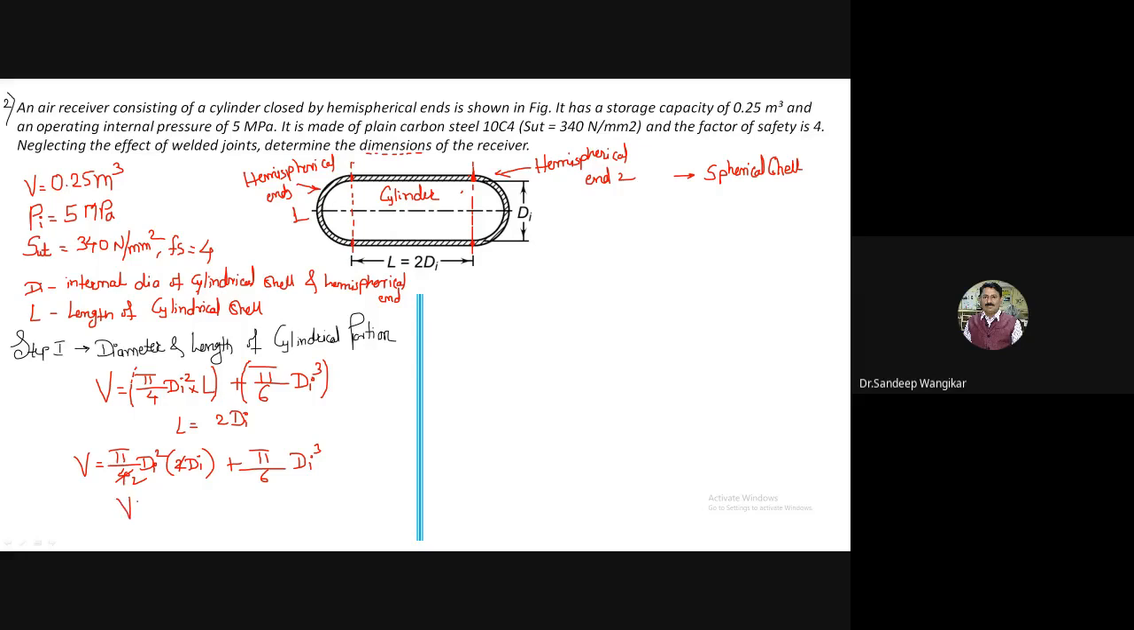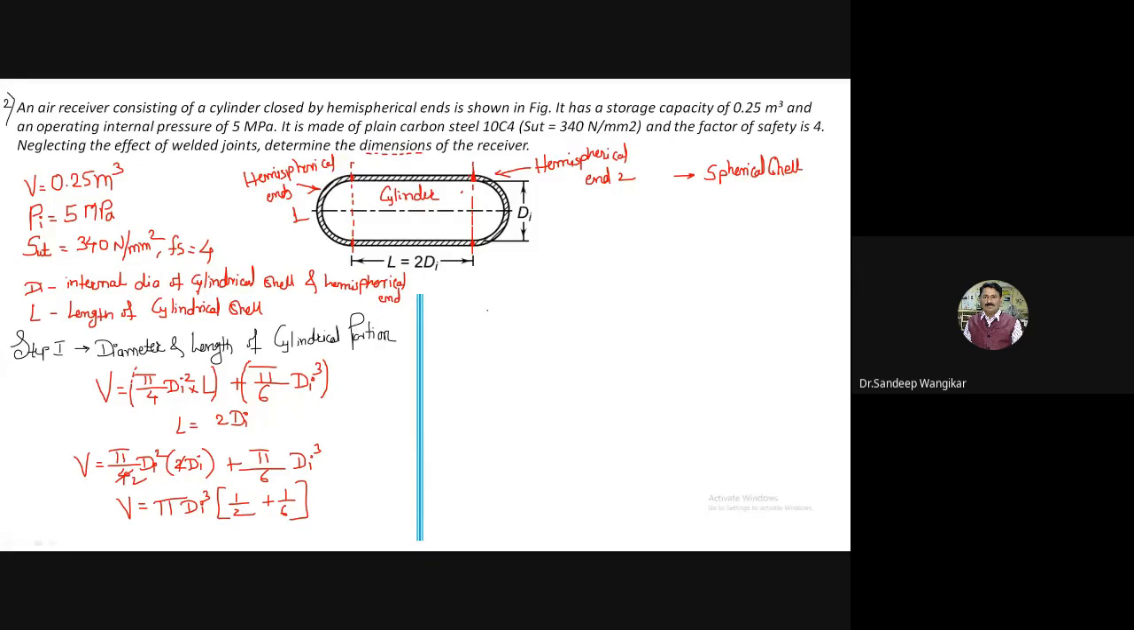So I will say here V is equal to pi, this d_i cube will be common. So pi and d_i cube will be common, and I will say first case 1/2 and second case 1 by 6. So it will become like this. First case it will be pi by 2 d_i cube and pi by 6 d_i cube. So pi d_i cube into 1/2 plus 1 by 6.